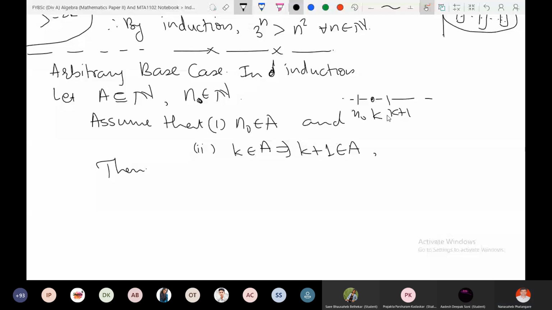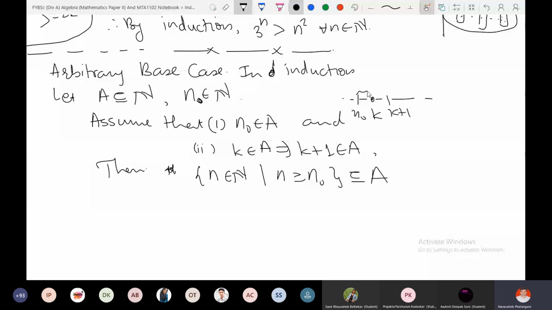Then the set of n belonging to N such that n is greater than or equal to n naught is entirely contained in A. That means A contains all the natural numbers after n naught.